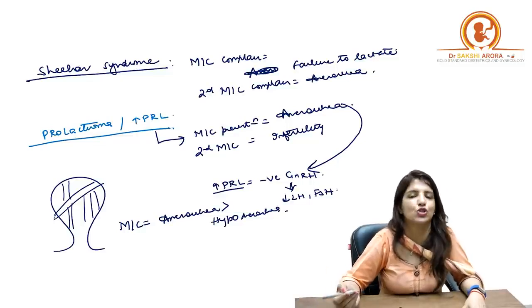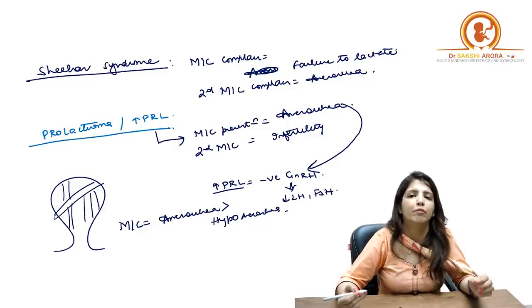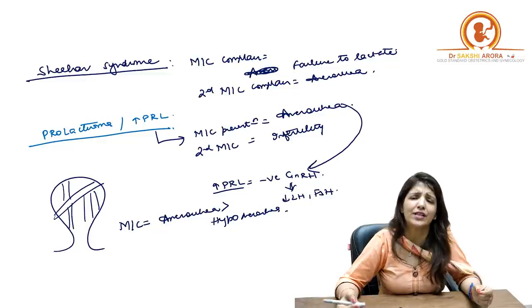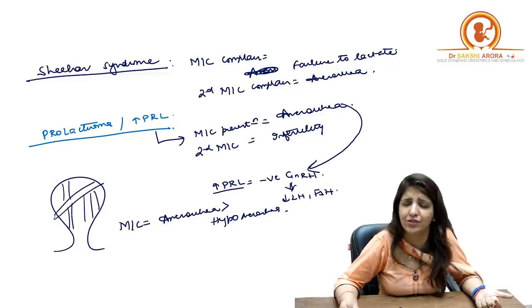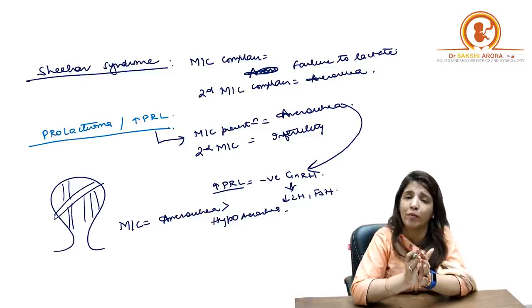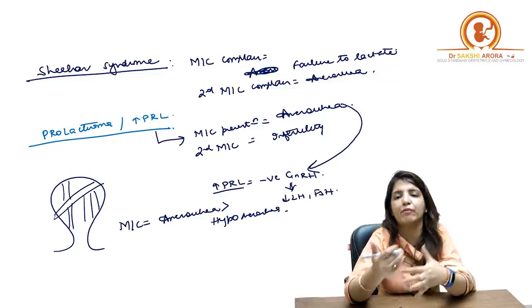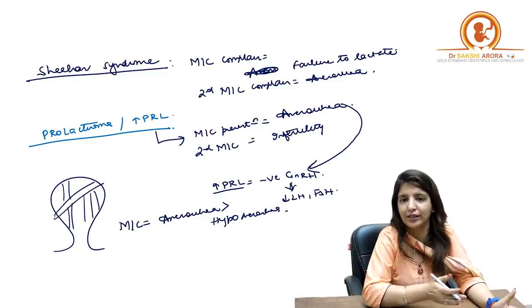The management of choice is hysteroscopic adhesiolysis, followed by insertion of a balloon catheter. Generally we insert a pediatric Foley's catheter so that the adhesions do not form again. And because we want to build up the endometrium, we give them estrogen and progesterone therapy.